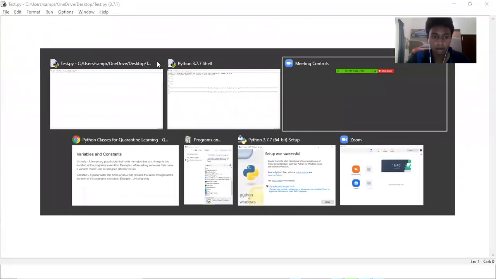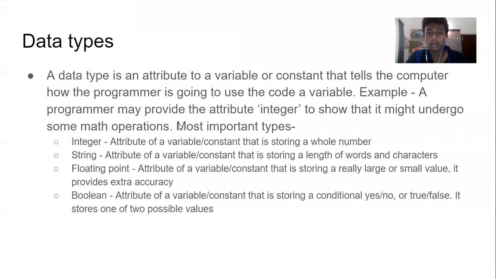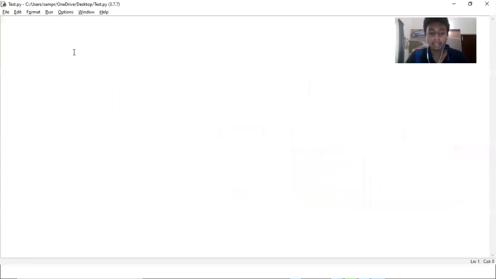Cool. Next we're going to learn what a data type is. That's it for theory today. So a variable can be, I showed you, a number equal to something, but a variable can also be a name. How does your computer know whether this is going to be a list of words, like Sampreeth, or whether to treat it as a number? That's why different variables have different types.